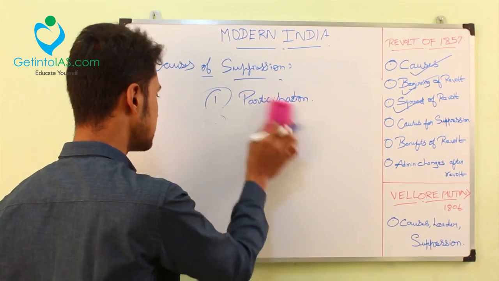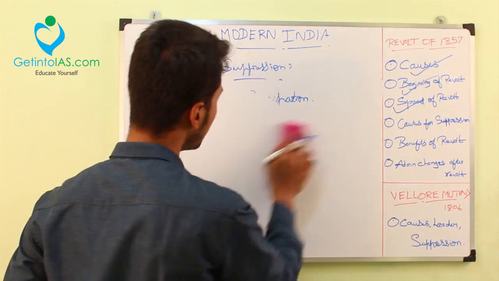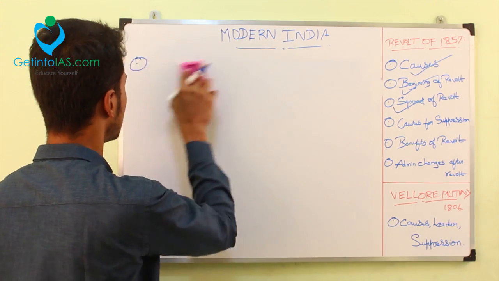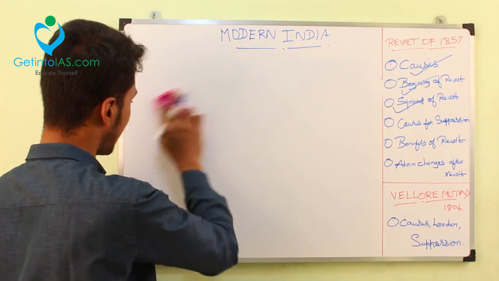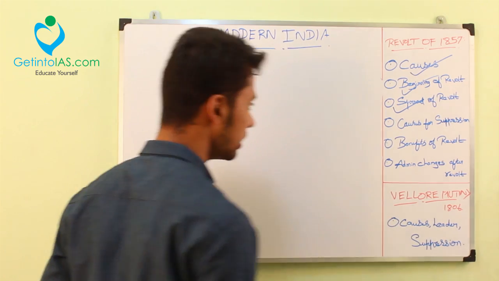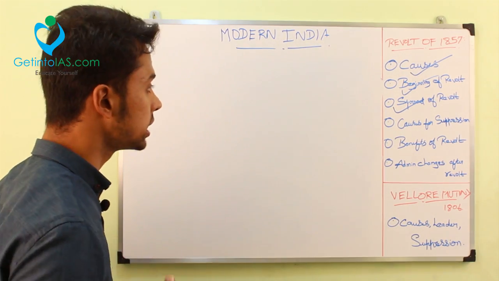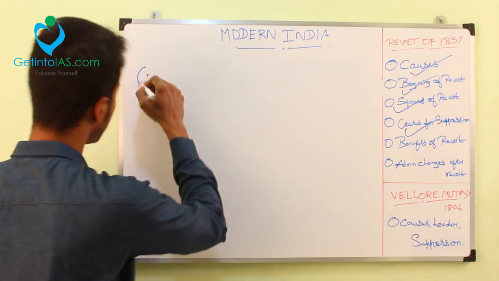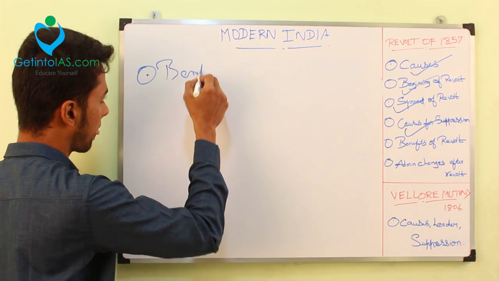Okay, the revolt is suppressed. That's okay, fine. But we should have some advantages, right? We should have some benefit. As everyone used to say, if there is a failure, you should learn from that failure. So, what are the learnings we had from the revolt? We'll say them as benefits. Okay, what are the benefits we had?